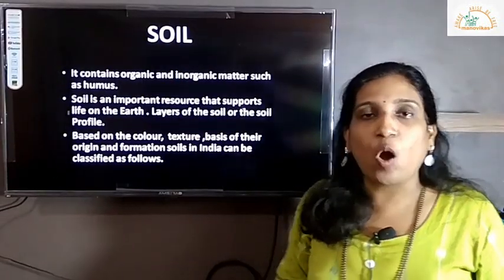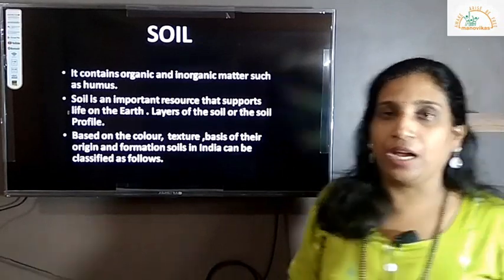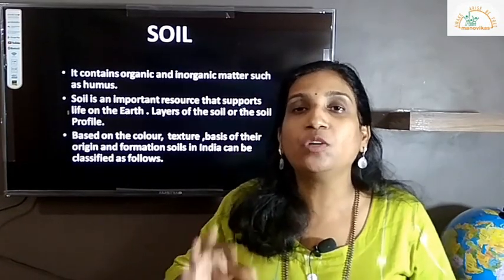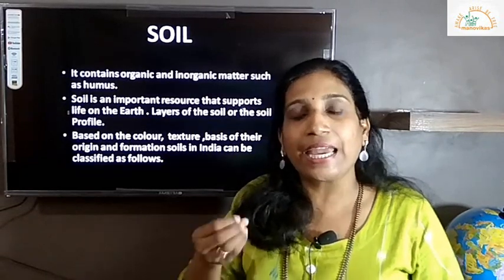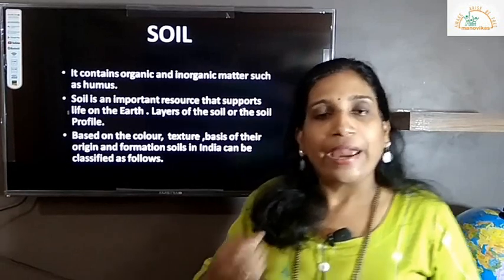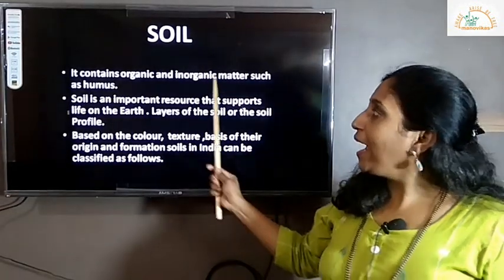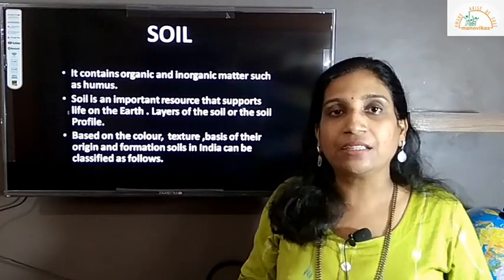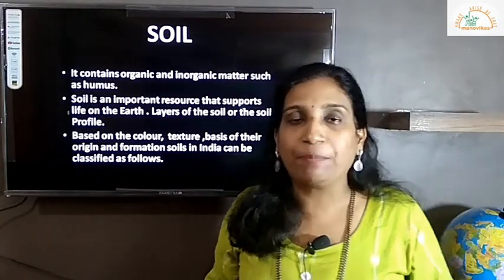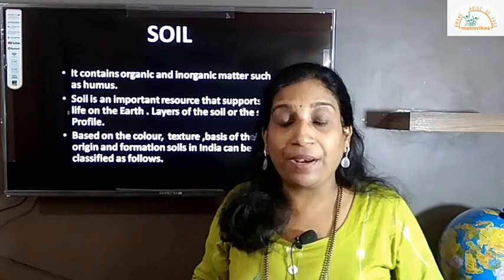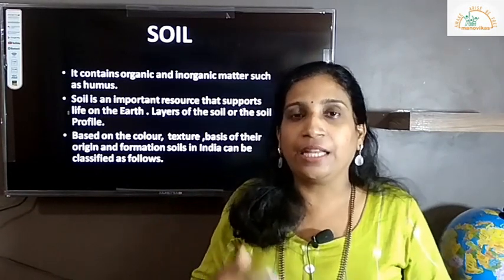Next, this soil, what we see today as a thin layer of the crust. This is the topmost layer of the crust, which is in the form of loose material. Correct? So it contains organic and inorganic matter such as humus. Organic matter is, if there are plants present or vegetation cover, leaves fall, plants break and fall.